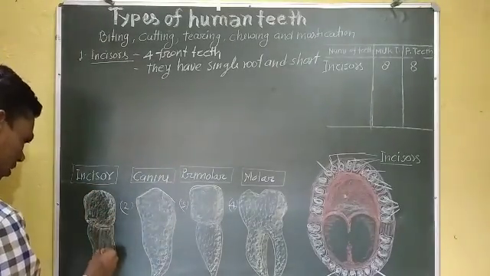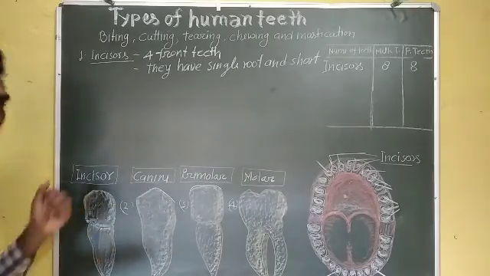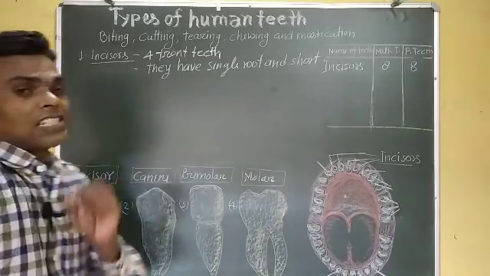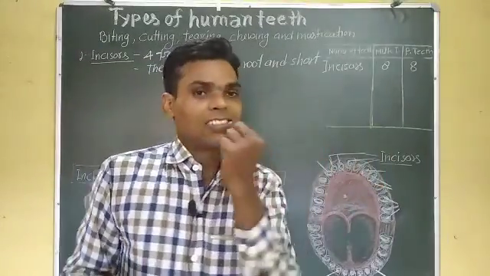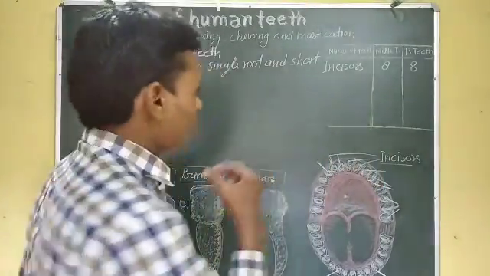Incisors have a single root and a single root canal and they are short. These are all incisors.